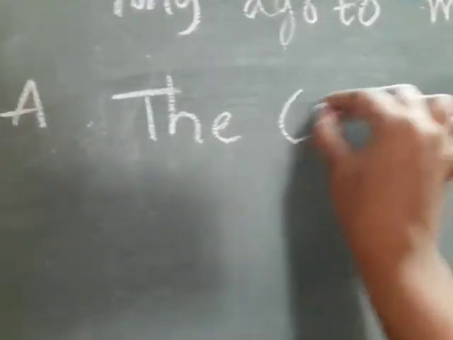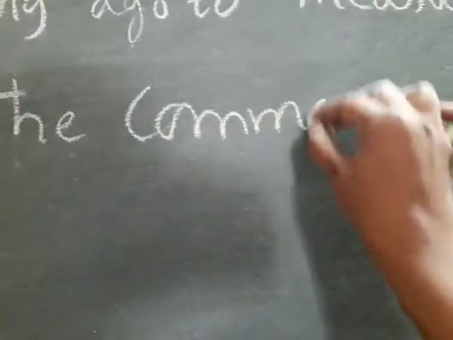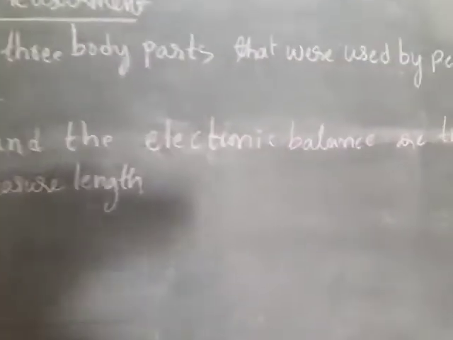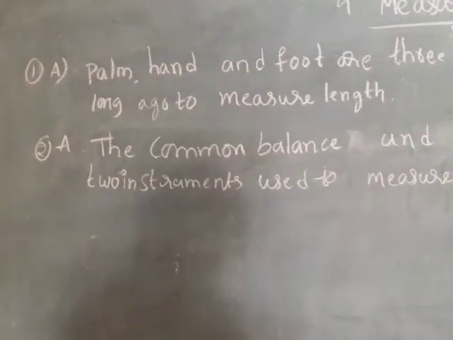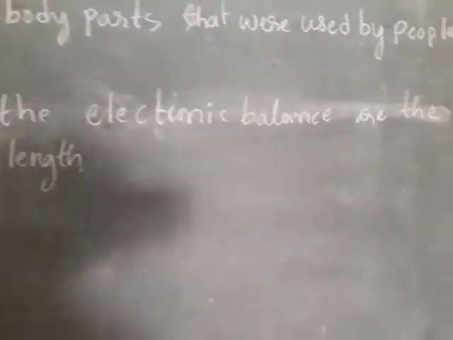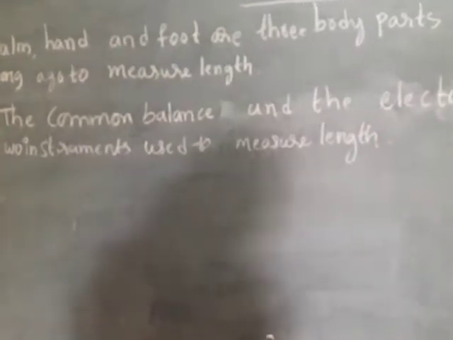Second question answer. The common balance and the electronic balance are the two instruments used to measure length. Once again I repeat, second question answer: the common balance and the electronic balance are the two instruments used to measure length.